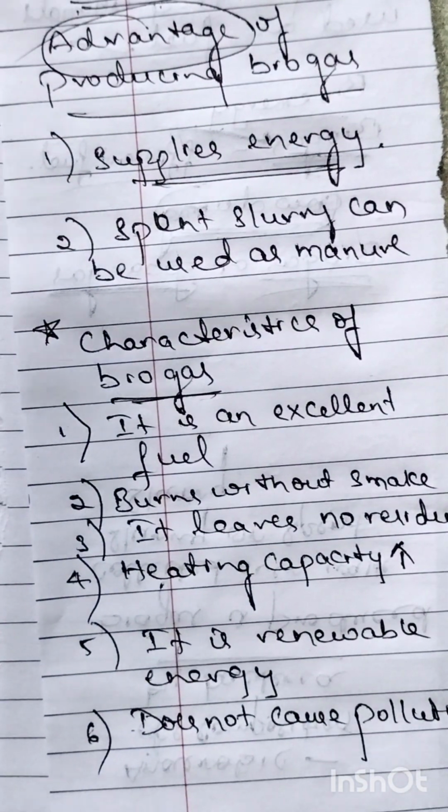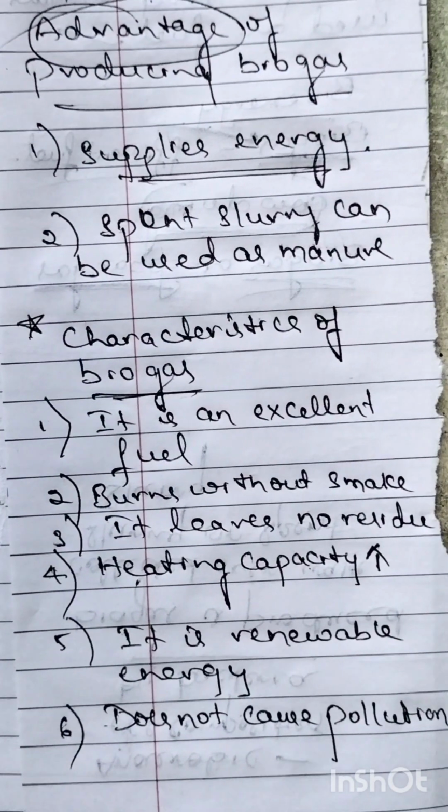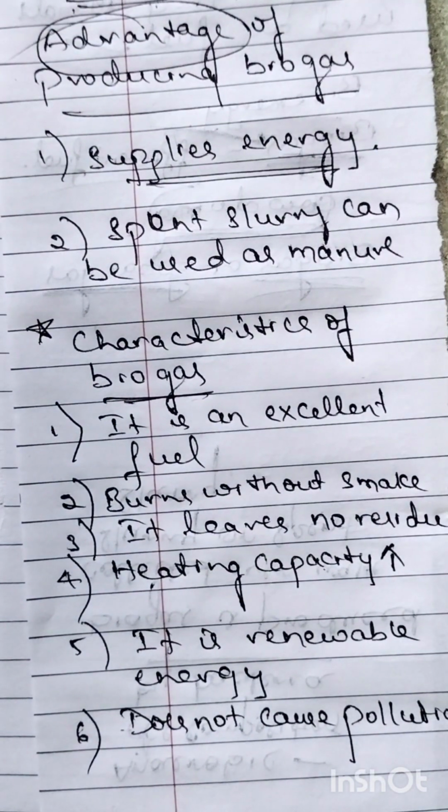So these are the 6 characteristics that you have to keep in mind regarding biogas. What are the 6 characteristics? It is an excellent fuel. It burns without smoke. It leaves no residue on burning. Its heating capacity is high. It is a renewable source of energy. And the sixth one is, it does not cause any pollution. So these are the 6 characteristics of biogas.